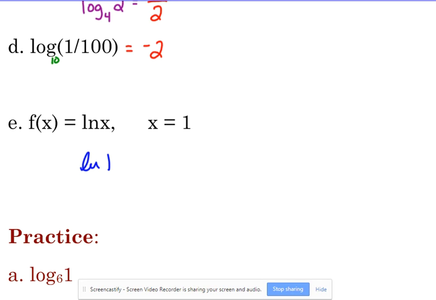So if we've got the natural log of 1, what is its answer? E to what power is 1? 0, okay? That is 0.